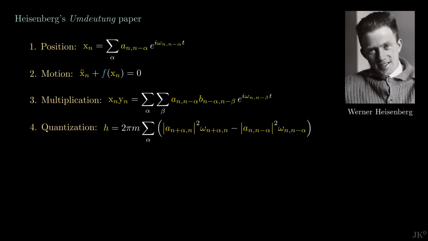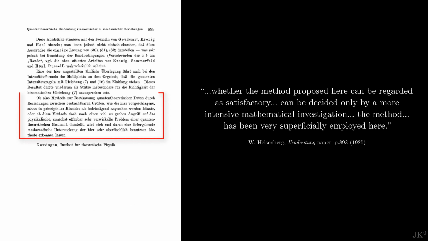Heisenberg's method was a first draft for quantum mechanics. All the main ingredients are there, but he knew that a mathematical refinement was needed. He ended his paper with an invitation to such mathematical polishing of his ideas. Whether the method proposed here can be regarded as satisfactory can be decided only by more intensive mathematical investigation. The method has been very superficially employed here.